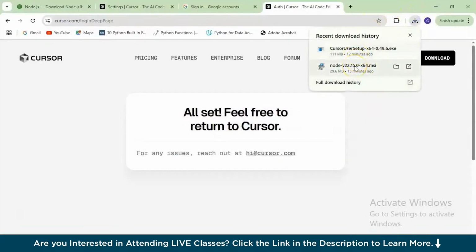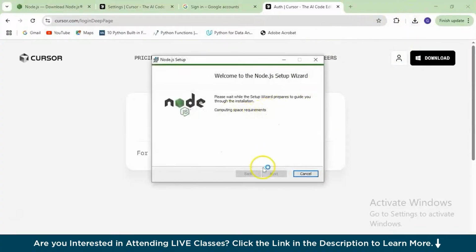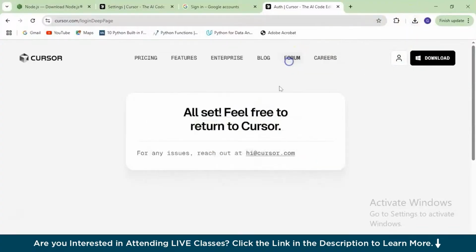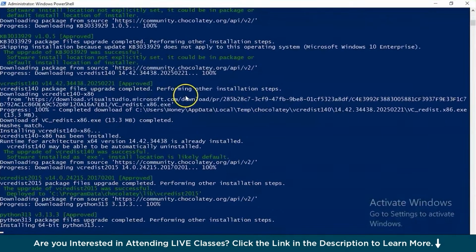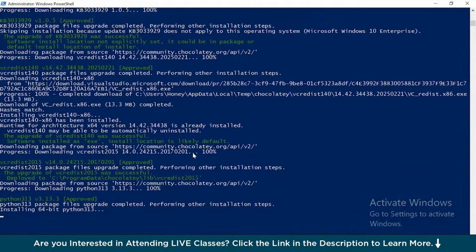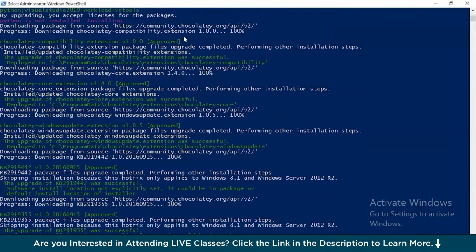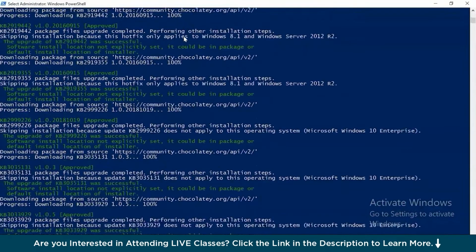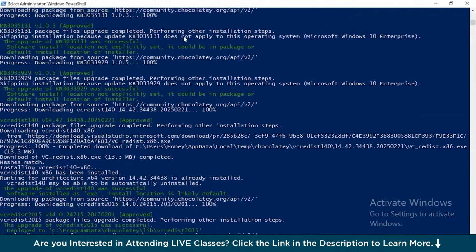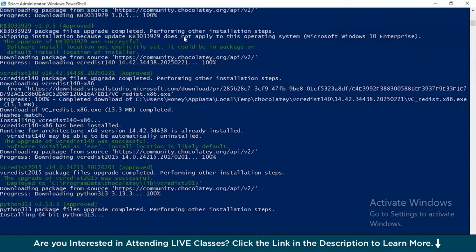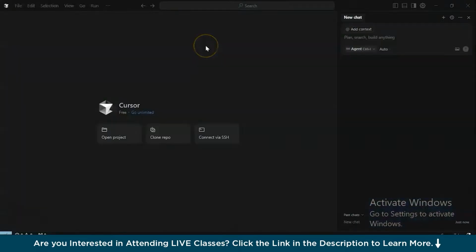Meanwhile, let's check on the Node.js installation. I think the wizard has already started installing the Node.js setup. So this is the window. Let's quickly go through each and every instance that we have gone through so far in this particular window from the beginning. It started off with some packages that we would be needing, so yeah, Chocolatey and KB299. Further, we have, and the last one is Python, right? Version 3.13.3 is approved. So far, so good. I think we can now get started with the next step.